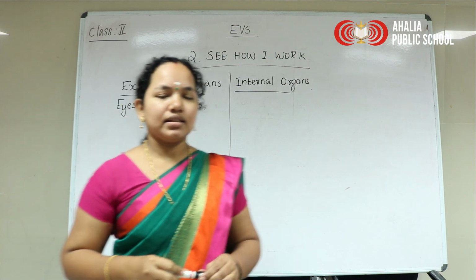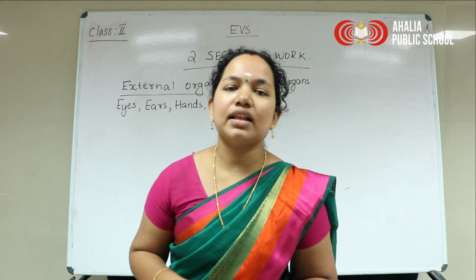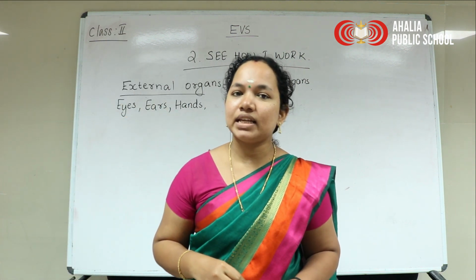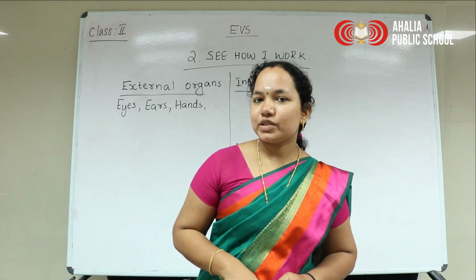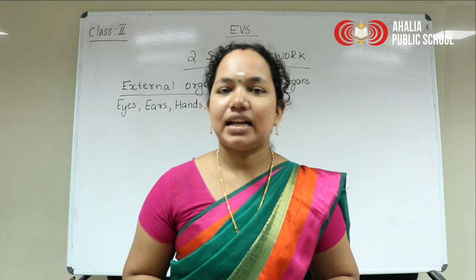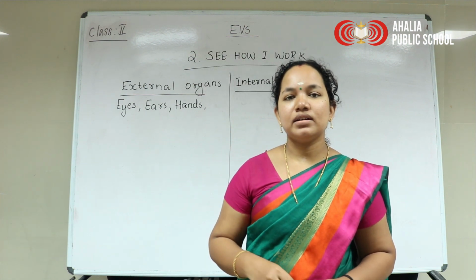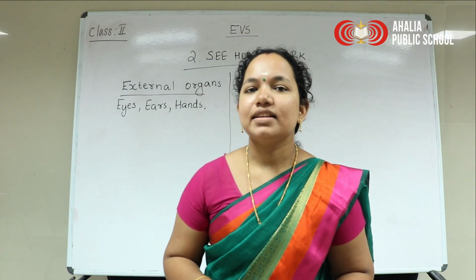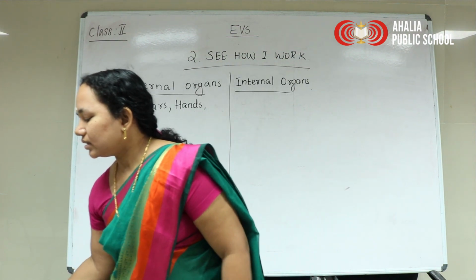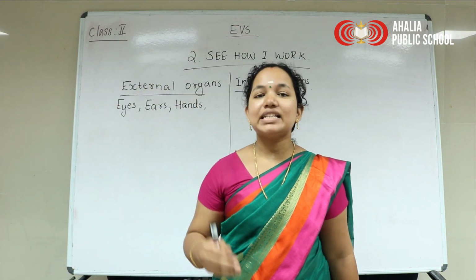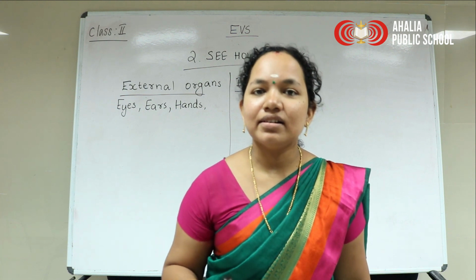Do you know which are the internal organs of a human body? Today we are going to discuss about internal organs of a body. Internal organs means the organs which are inside our body.